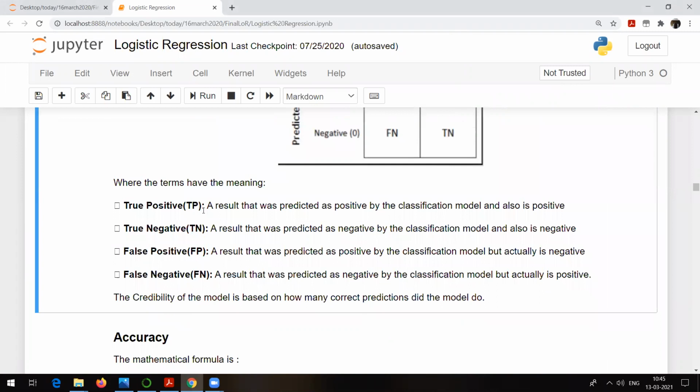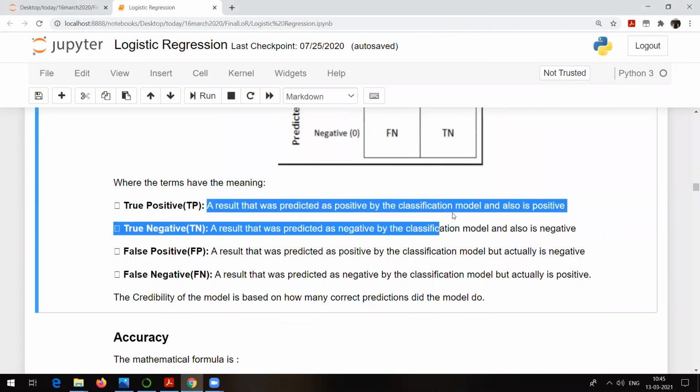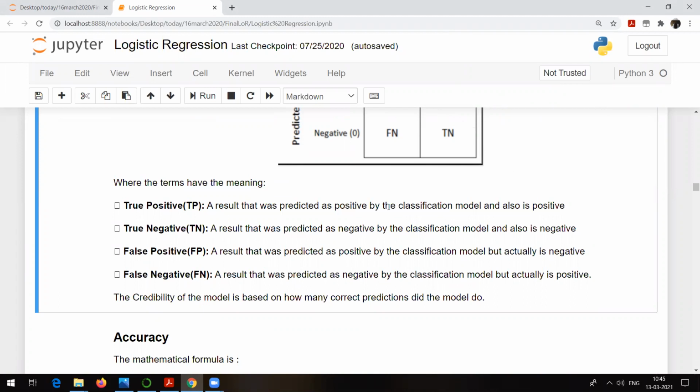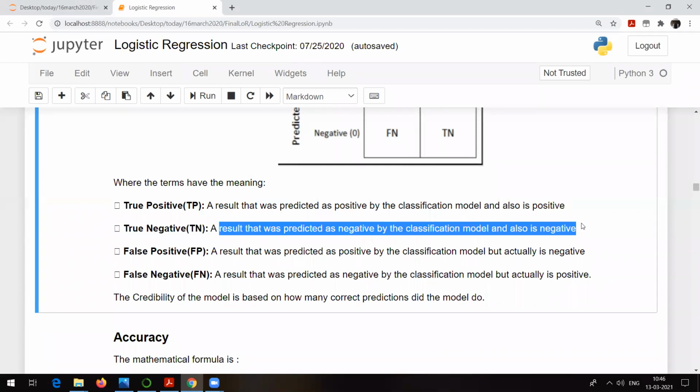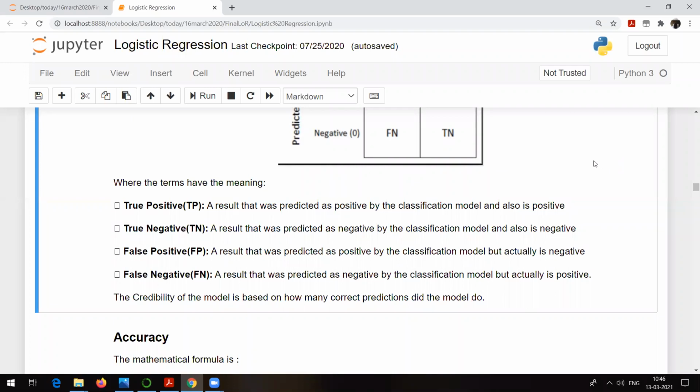What is the true positive value? A result that was predicted as positive by the classification model and also is positive. That means the classification model is our model. So our model is saying that someone is positive, and actually that person is positive. That is true positive. True negative is what? Our model is saying that someone is negative, and actually that person is negative. It's true negative. That means our model is right about positive results as well as negative results.